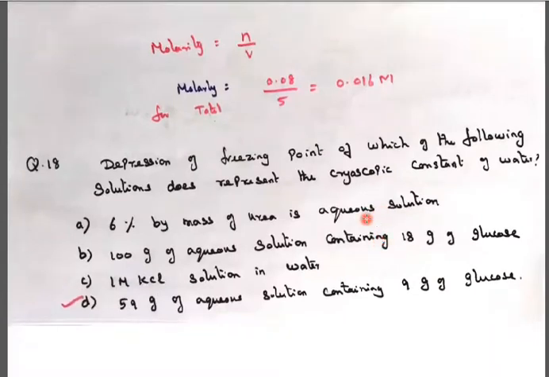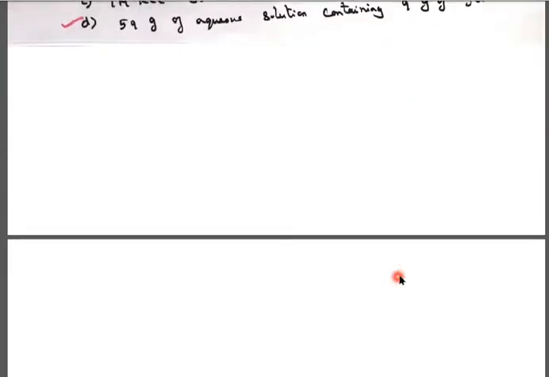Depression of freezing point of which of the following solutions best represents the cryoscopic constant of water? Options: 6% by mass of urea in aqueous solution; 100 grams of aqueous solution containing 18 grams of glucose; 1 molar KCl solution in water; 59 grams of aqueous solution containing 9 grams of glucose.